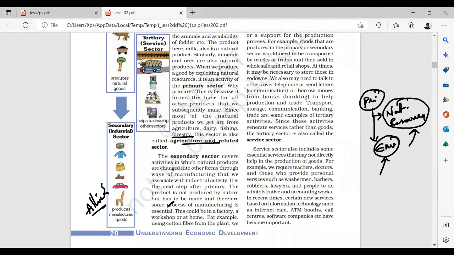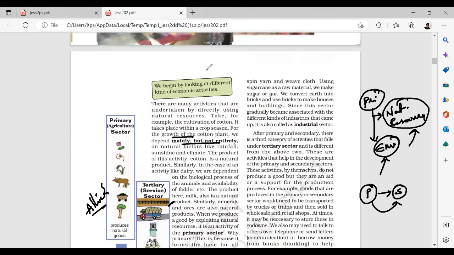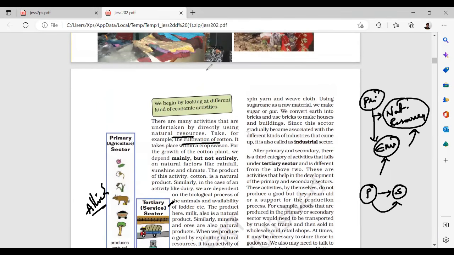Next, the secondary sector covers activities in which natural products are changed into other forms through ways of manufacturing that we associate with industrial activity. That means from one sector, we are processing and sending it to the secondary sector so that in the secondary, things can be made and processed. And this could be a factory, or a workshop in the home, where the cotton which you have got from the primary needs to be processed and used in the market.